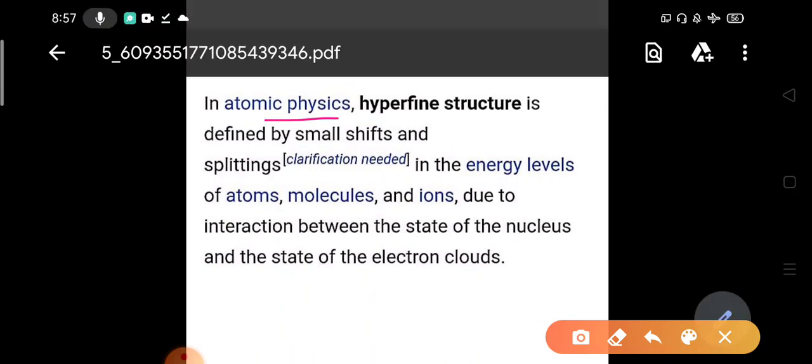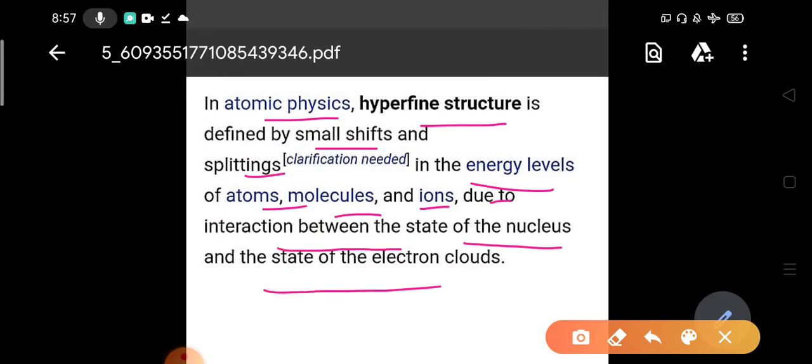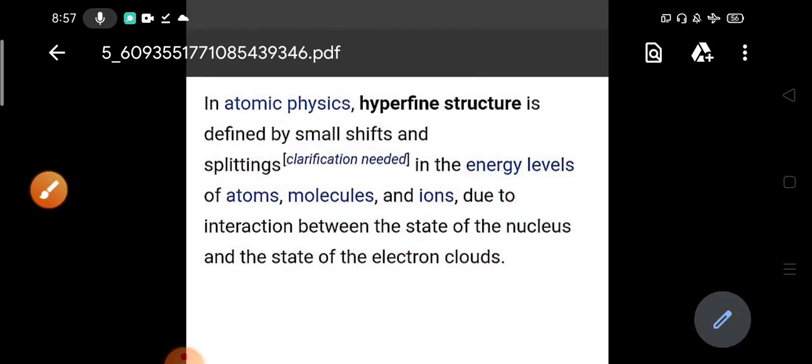So in atomic physics, hyperfine structure is defined by small shifts and splittings in the energy levels of atoms, molecules and ions due to interaction between the state of the nucleus and the state of the electron clouds, okay. That is the much more important thing, that the interaction is happening between the nucleus and the electrons.